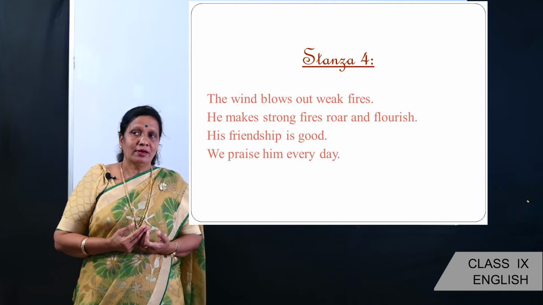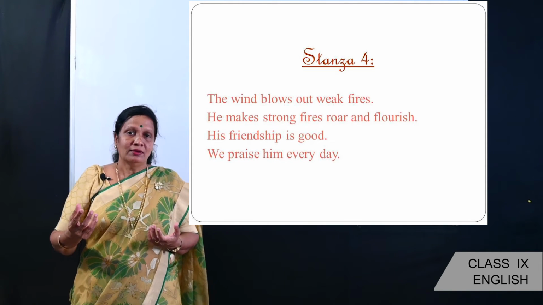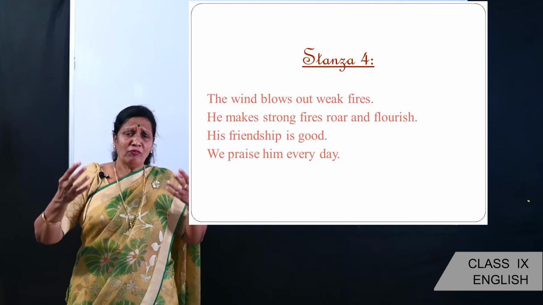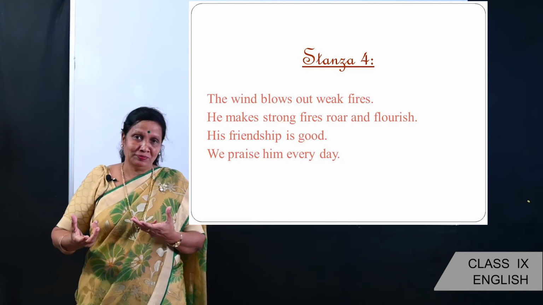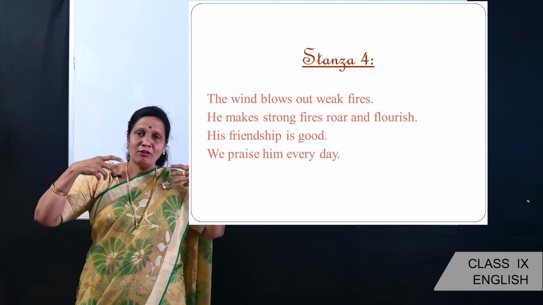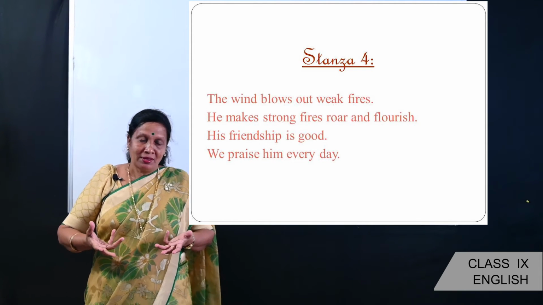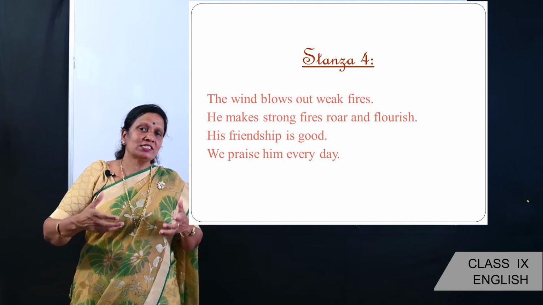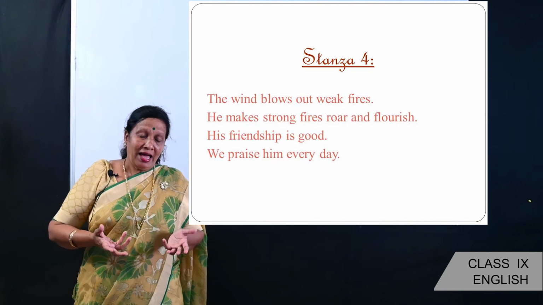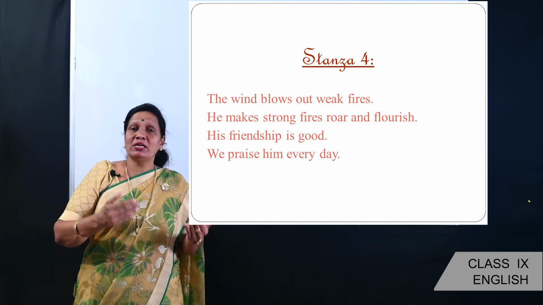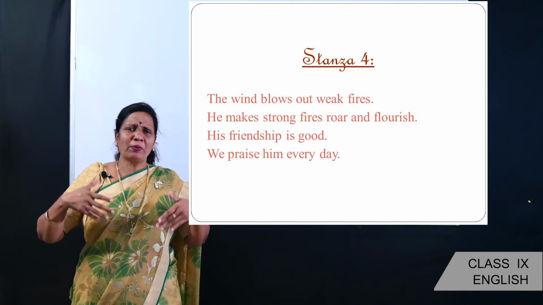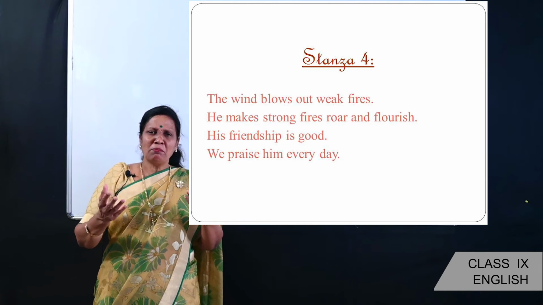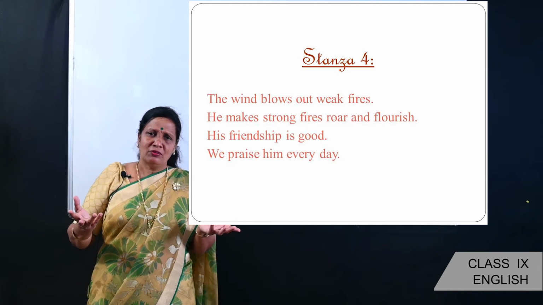Dear children, in the last stanza, the poet is trying to tell us that wind is like a god. We need to make friends with the wind. That means we need to make friends with our challenges and problems. And since the poet is calling the wind God, we need to praise him every day. Isn't it? We should not be sad always, right?